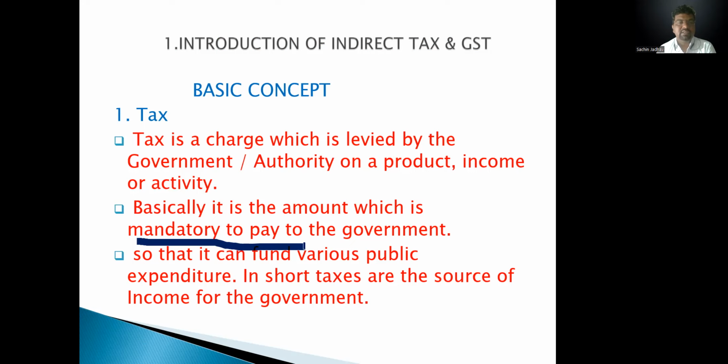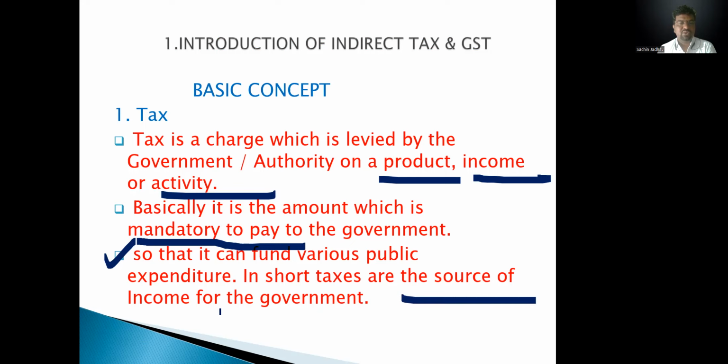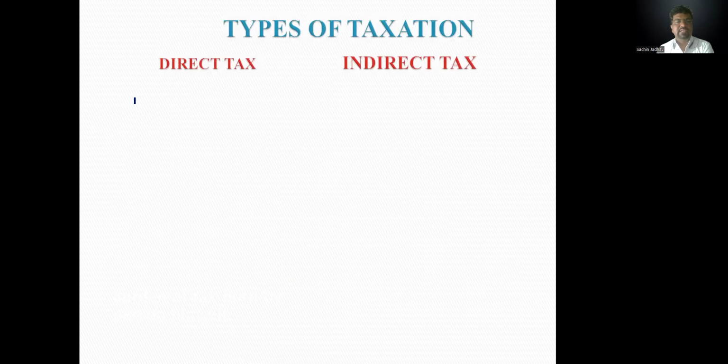Tax is levied on three things: product, income or activity. Activity means getting services. That way, it can fund various public expenditure. In short, taxes are the source of income for the government. Taxes are the main source of income of the government. Tax is charged on product, income or activity, and it is mandatory to pay to the government. So that is what tax is.